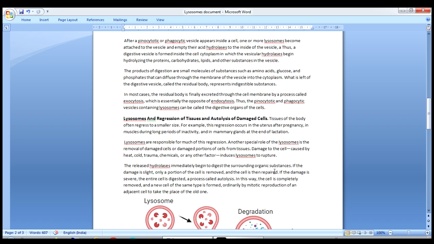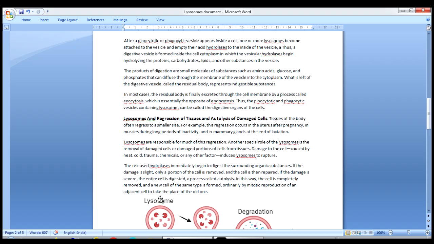See, if the cell is damaged due to any chemicals, any bacteria or any trauma, suddenly the cell cannot function properly. At that time, lysosomes will release the hydrolases into the cytoplasm of the cell to digest the entire portion of the cell, which is called autolysis. So, if the damage is severe, the entire cell is digested, a process called autolysis. For this reason, lysosomes are also called suicidal bags of the cell.